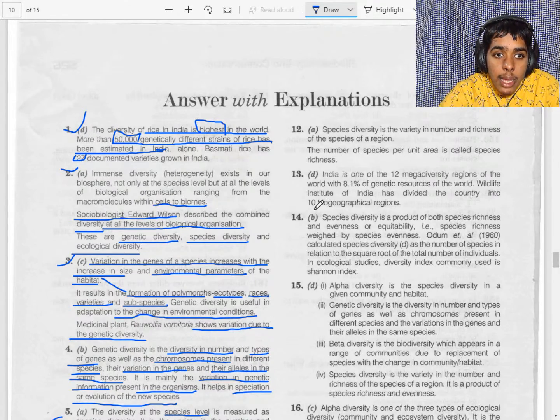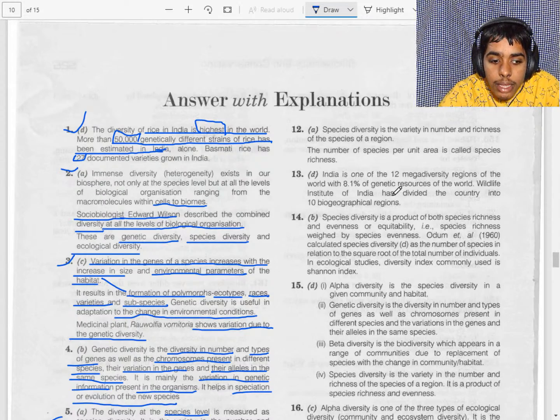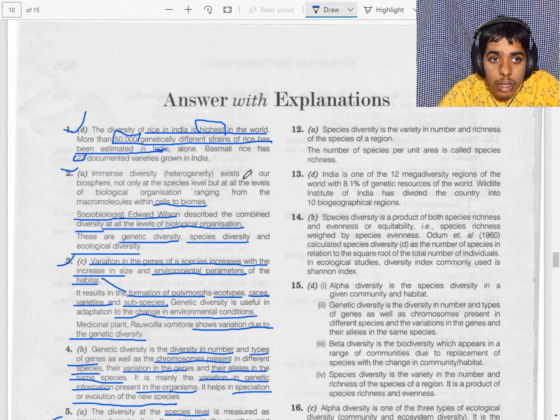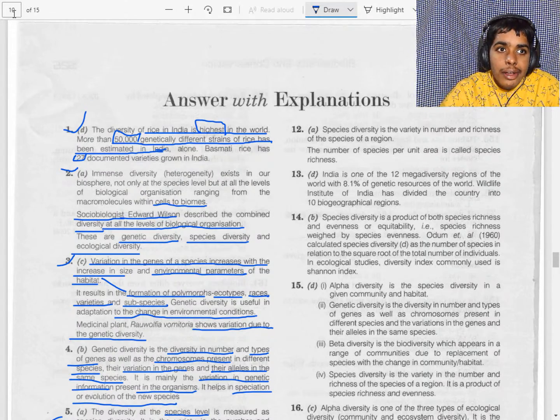Species diversity. Oh, we got it wrong. The answer is the variety in species, the number and richness. So it is species richness. So we got one wrong. Ignore this, it is wrong. So it is species richness.